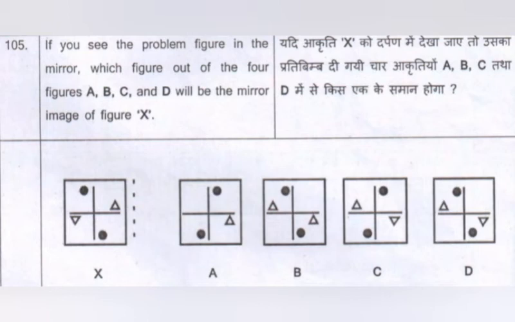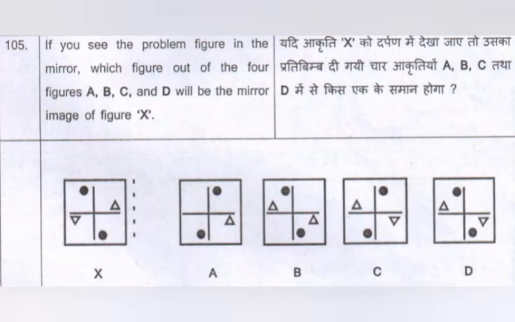So if the black dot goes to the second quadrant and the triangle comes to the first quadrant, option C will be the only choice available with those features. Okay, we can verify that with the third quadrant and the fourth quadrant also.